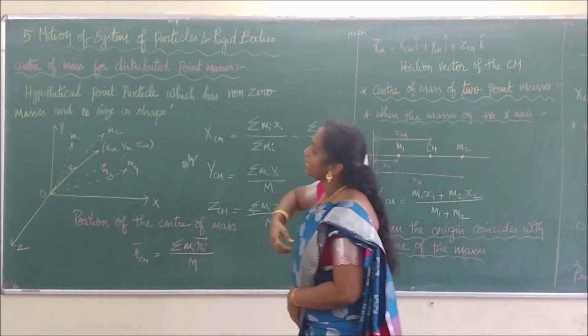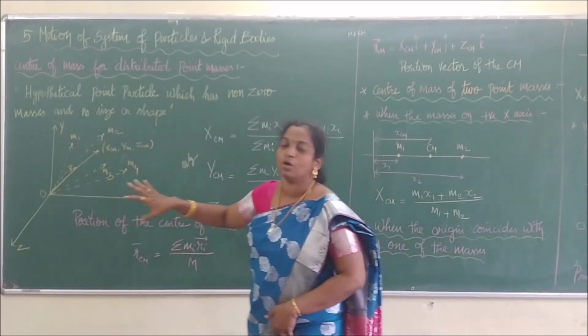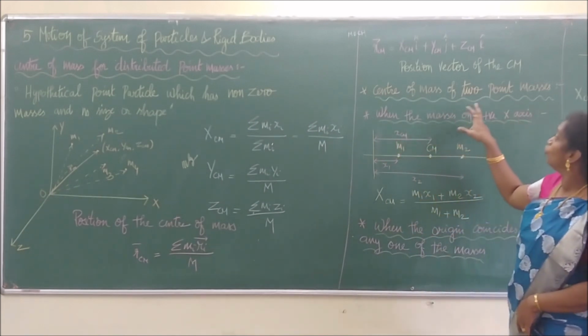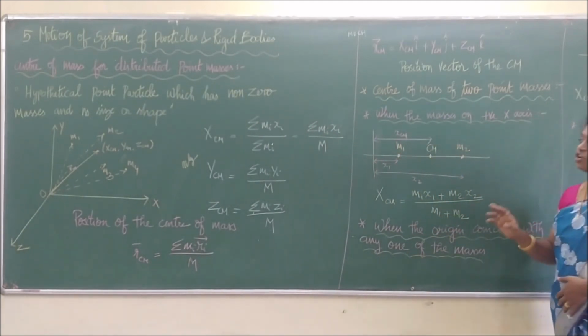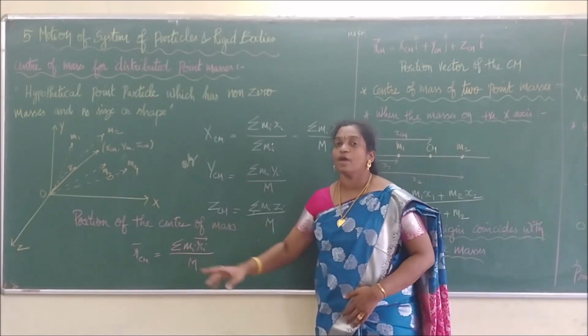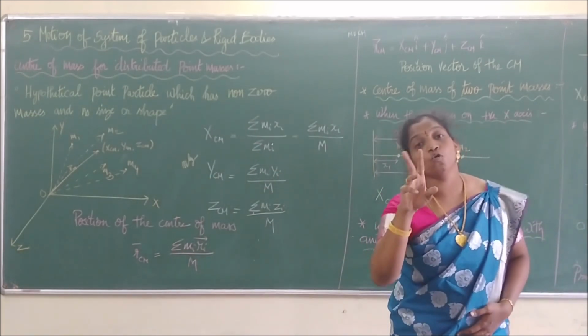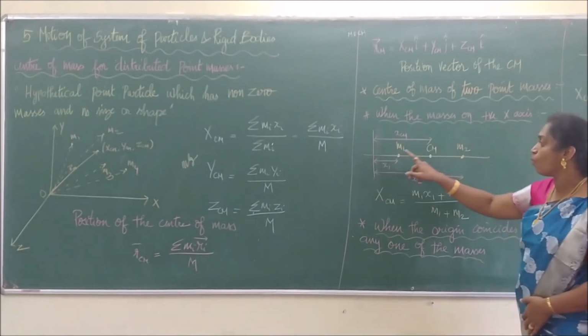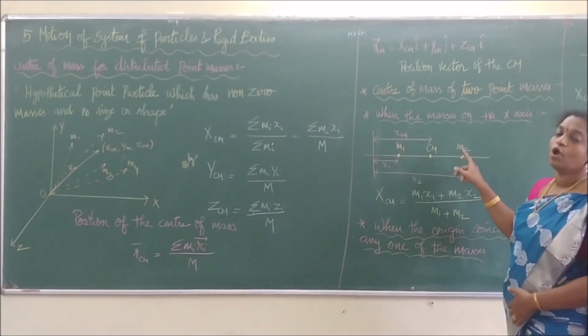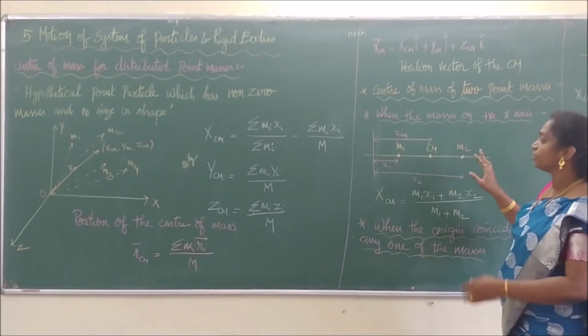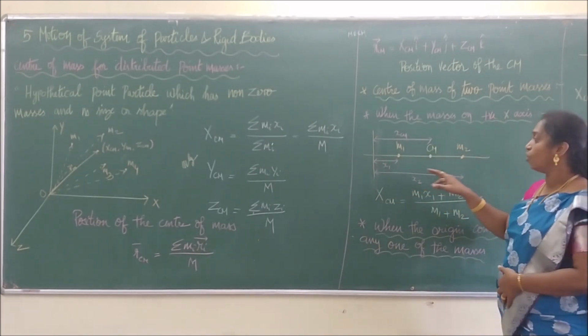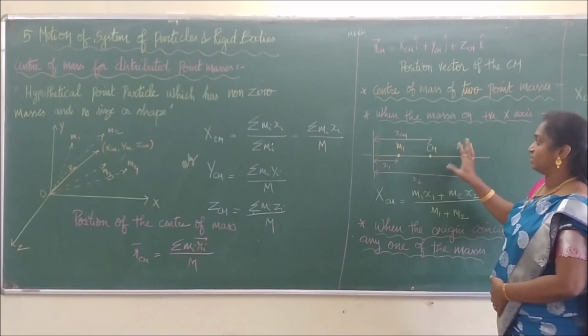So it is any randomly distributed mass system. Now we are going to write for a two-point mass system. Two-point masses means that instead of considering n number of masses, we are going to consider only two masses. One is m1 and another one is m2, and both m1 and m2 act along the direction of the positive x-axis.